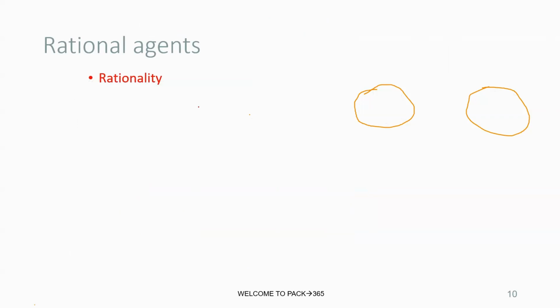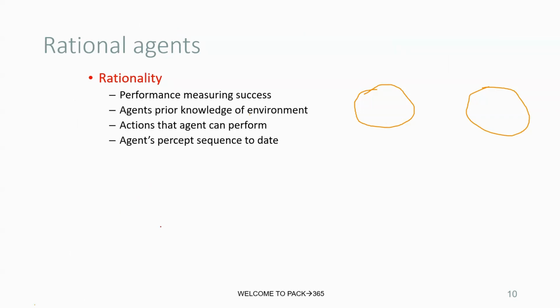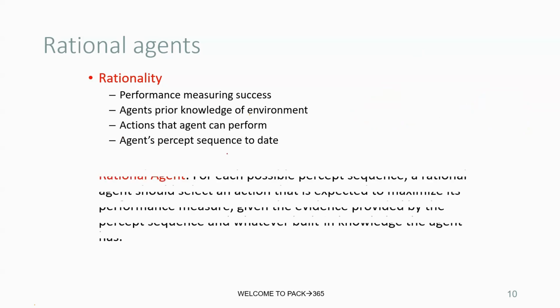So, rational agents: we can see here performance measuring success, the agent's prior knowledge of the environment, the actions that the agent can perform, and the agent's percept sequence to date.